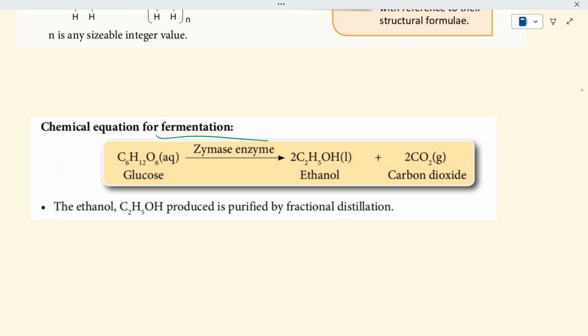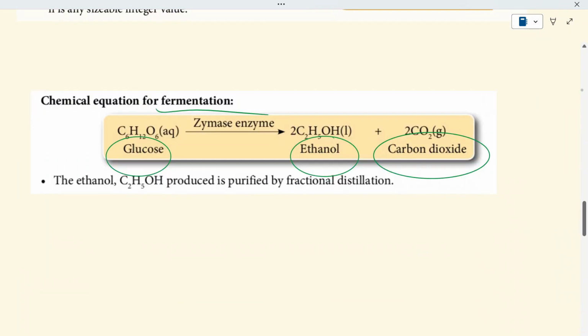So just in case you're not a biology student, I go through it in seconds. You have to memorize that this is the chemical formula for glucose, C6H12O6. For fermentation to occur, we have to add zymase enzyme into the glucose, and then the product will be ethanol and carbon dioxide. Okay, so for here, I strongly suggest you to just remember the names of the reactants and the products, and that's it. Like glucose, you know that this is the formula for glucose. And then for ethanol and carbon dioxide, we will know how to find out the formula by looking at this name, right? If you don't know, then you just draw it out.